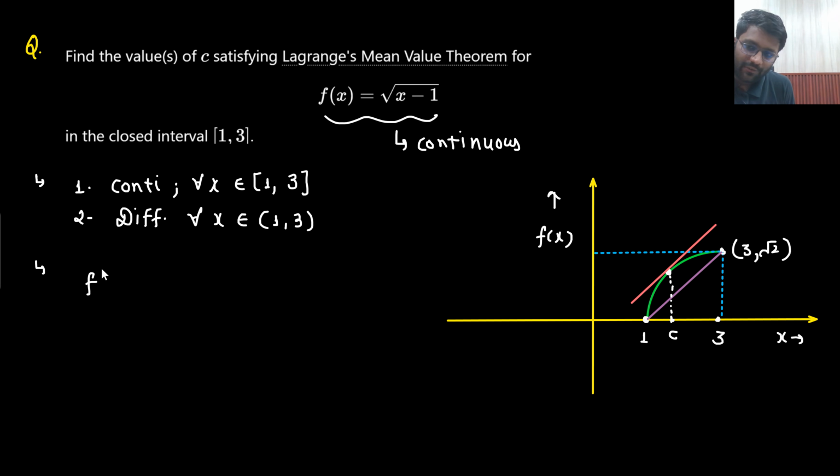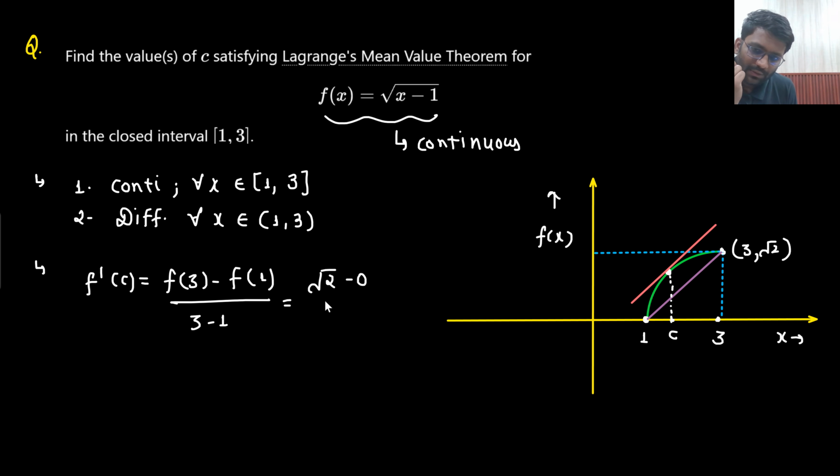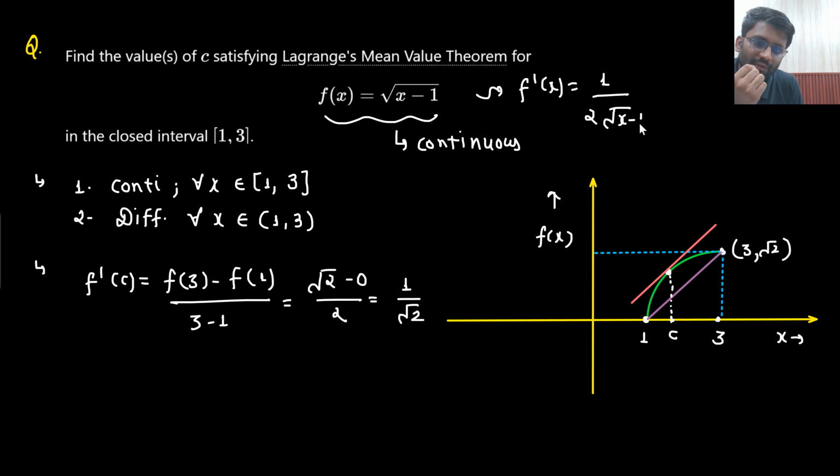So now what do I need to do? f dash c would be equal to f of b minus f of a divided by b minus a, that is f of 3 minus f of 1 divided by 3 minus 1. So here the value is under root 2 minus 0 divided by 2. What is the answer you are getting? 1 by under root 2. And now what is the value of f dash c? From here, the value of f dash x is 1 by 2 under root x minus 1. So in place of x, you put c. So that will come out to be 1 by 2 under root c minus 1, equal to 1 by under root 2.